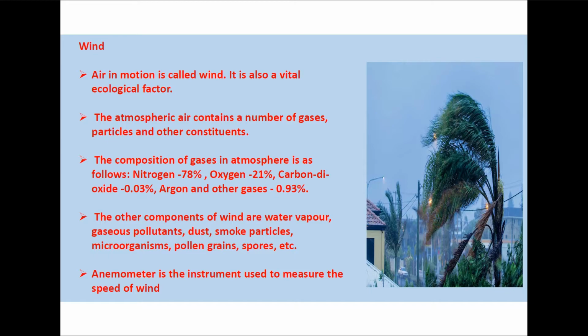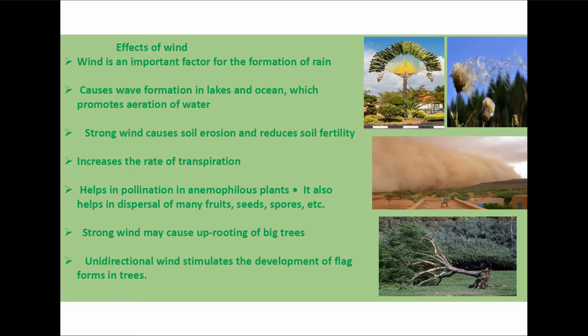Anemometer is an instrument which is used to measure the speed of wind. What are the effects of wind? Wind is an important factor for the formation of rain. Wind also causes wave formation in lakes and oceans, and this promotes the aeration of water, which in turn helps the growth of organisms in the water body. Strong wind also causes soil erosion.